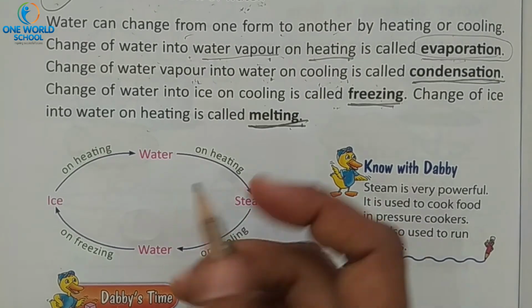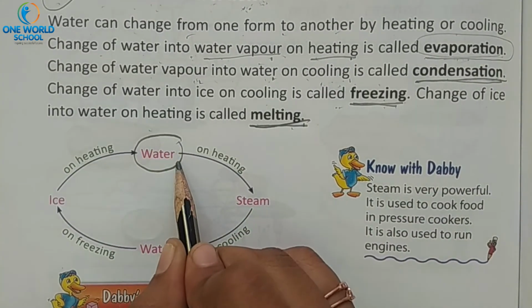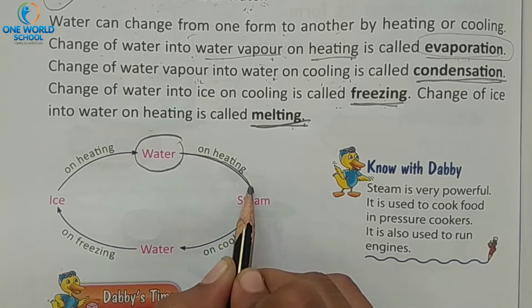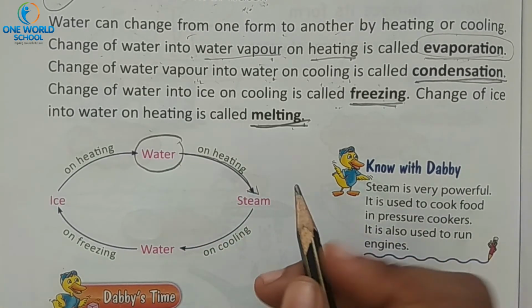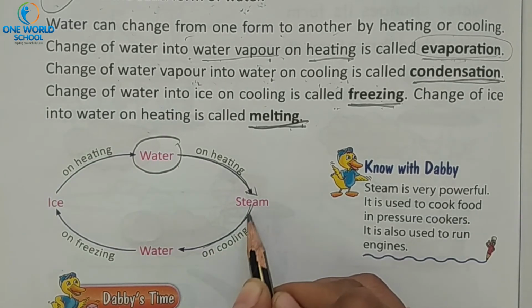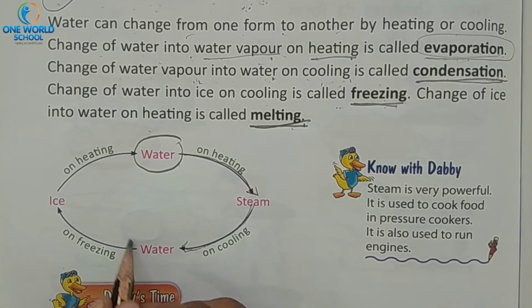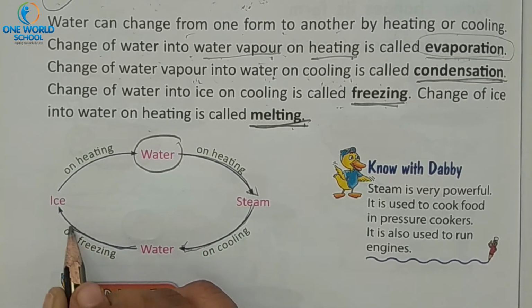See, this is a cycle. If we heat the water then water will become steam. Yes या no? Yes. Then if we cool the steam, then again it will become water. Then on freezing what will become? Ice.